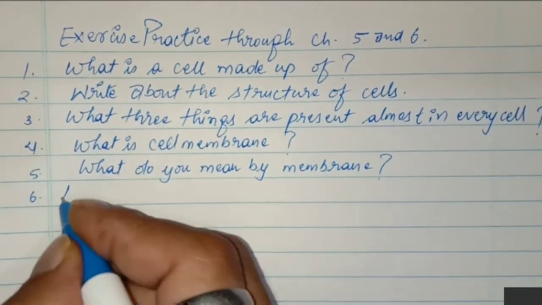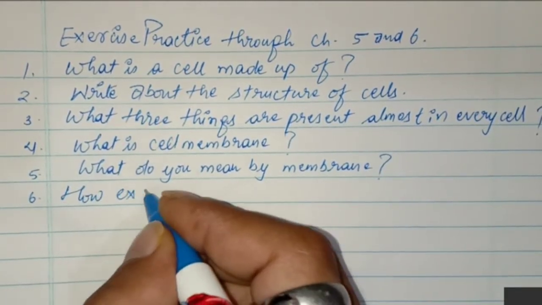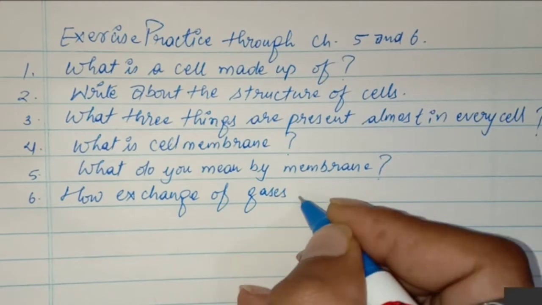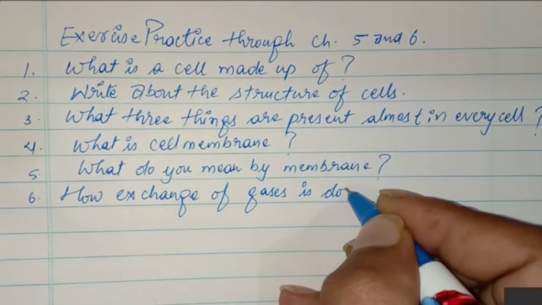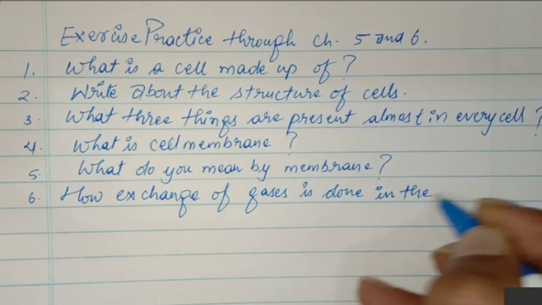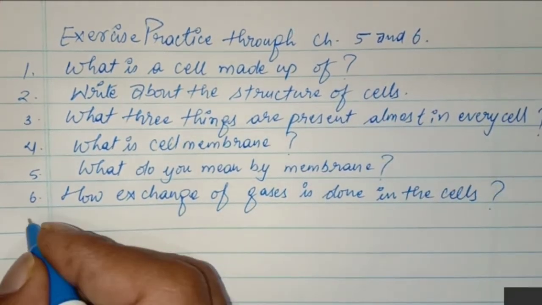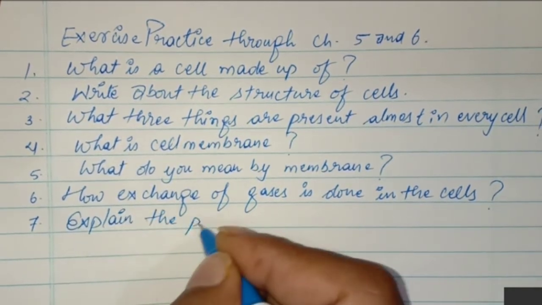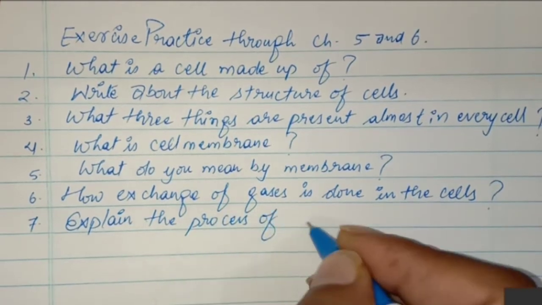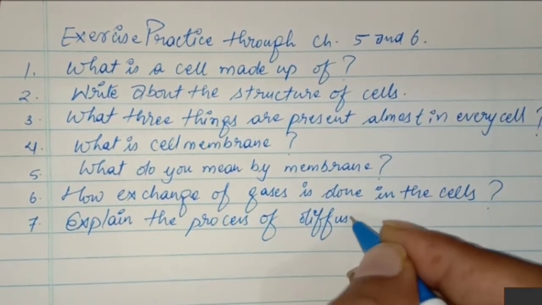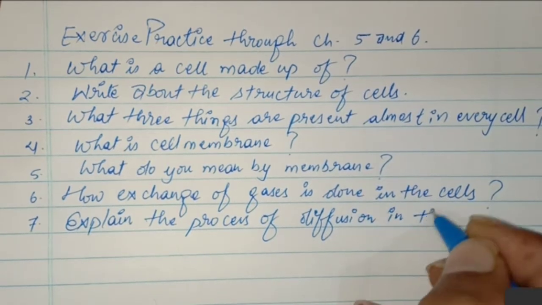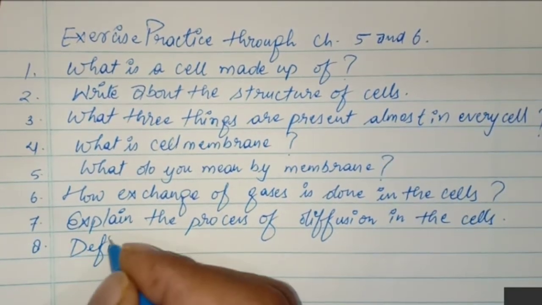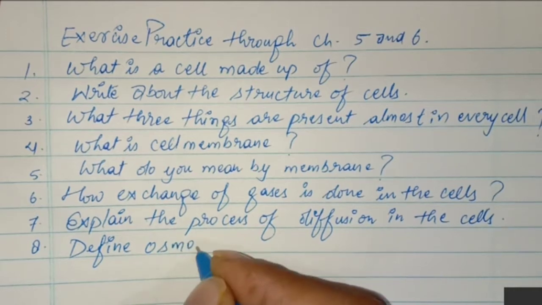Question number 6. How is exchange of gases done in the cells? Explain the process of diffusion in the cells. Define osmosis.